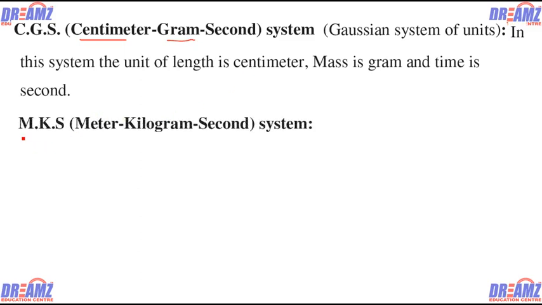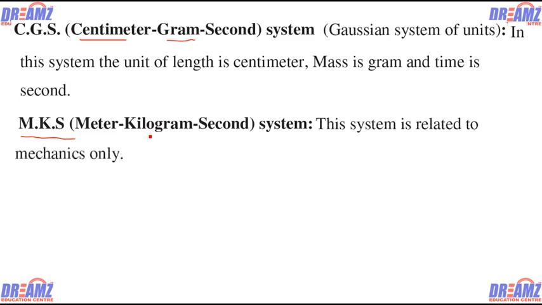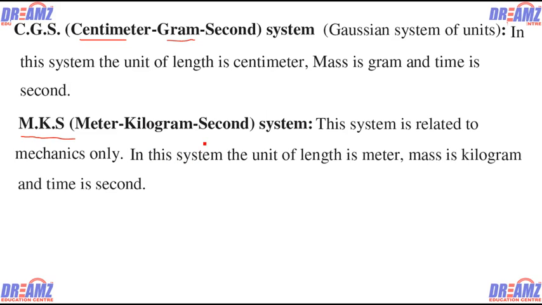Now the most important system is the MKS system. Many of you say there is something called the SI system. We say SI currently, but at one time the SI system was named the MKS system. Here M means meter, K means kilogram, S means second. So the unit of length is meter, the unit of mass is kilogram, and the unit of time is second. Now we are moving to the SI system, that is the Standard International Unit System. From 1971, the MKS system was renovated and is called the SI system. The MKS system had three fundamental units: mass, length and time.